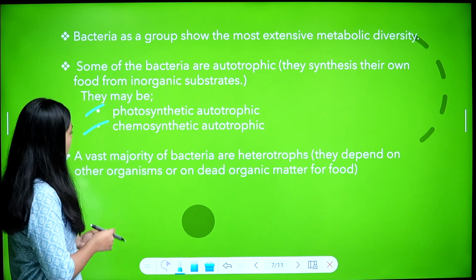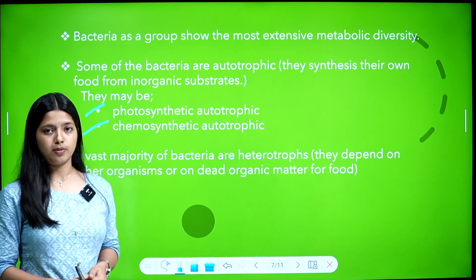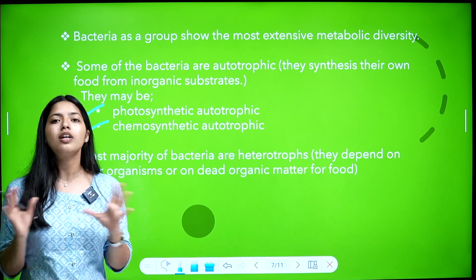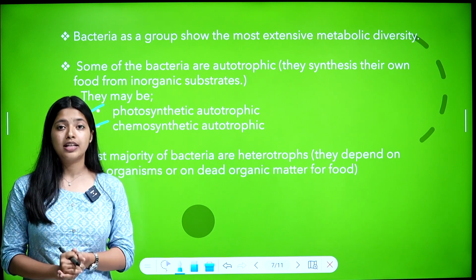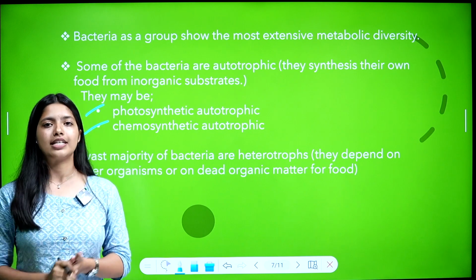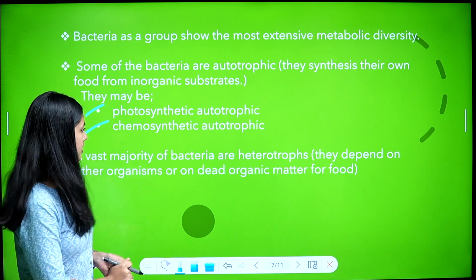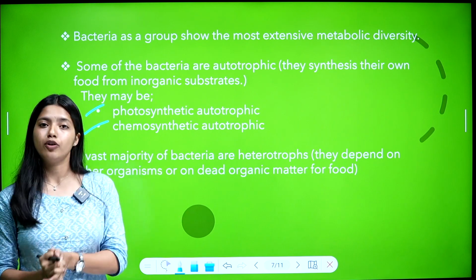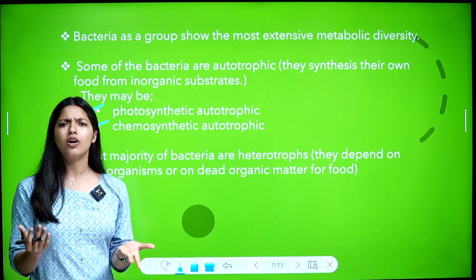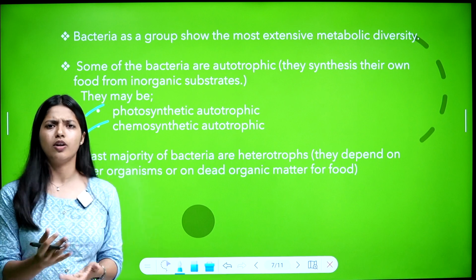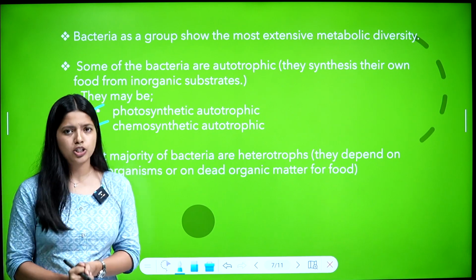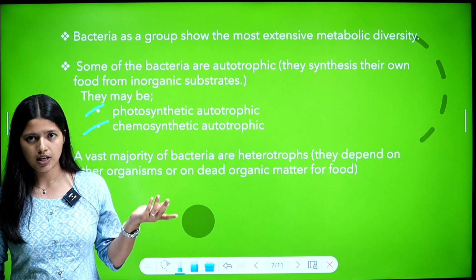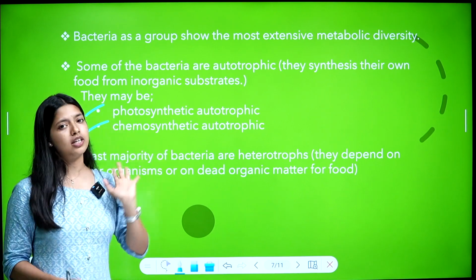A vast majority of bacteria are heterotrophs. So majority of bacteria are heterotrophs. That means they depend on other organisms or on dead organic matter for food. So bacteria show a very vast diversity of metabolism. It can be autotrophs or heterotrophs. In autotrophs, photosynthetic or chemosynthetic.